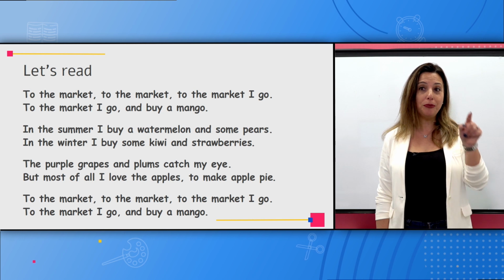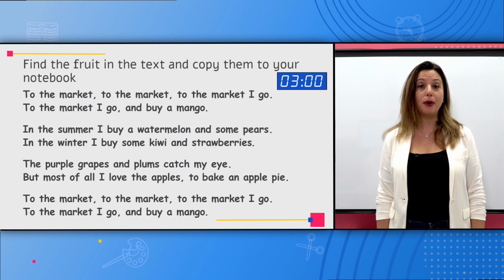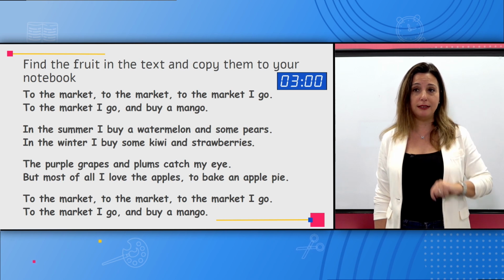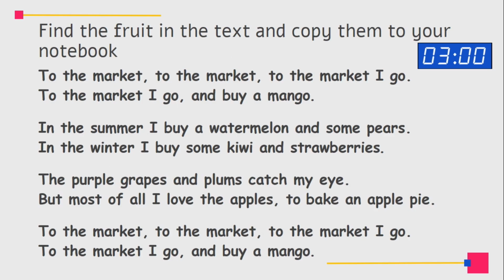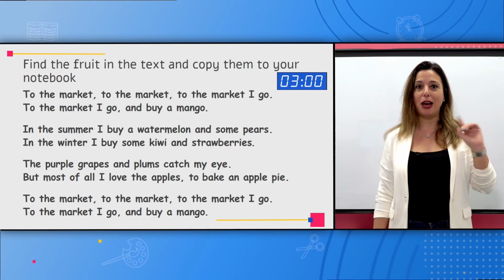Good. I hope you found all the fruit here in this poem, because now what I want you to do is find the fruit in the text and copy them to your notebook. Look carefully at the poem we just read and copy all the fruit you find to your notebook. Next to each fruit you can draw a picture of the fruit, if you have time. So you have 3 minutes. You have 3 minutes to copy all the fruit to your notebook. Open your notebook, take a pencil in your hand, and start working. Now, you can start.